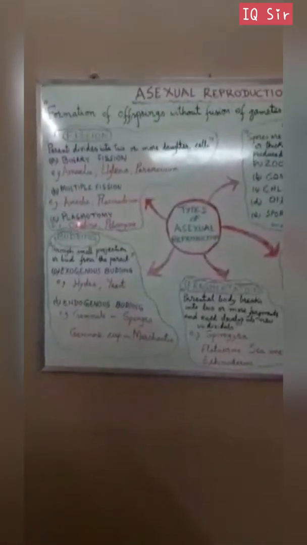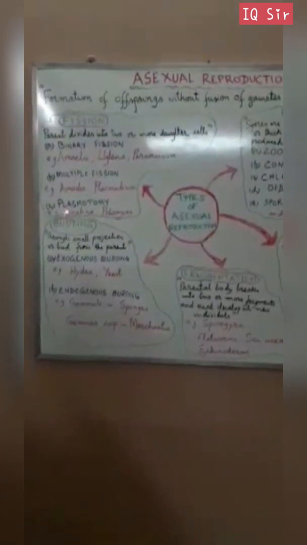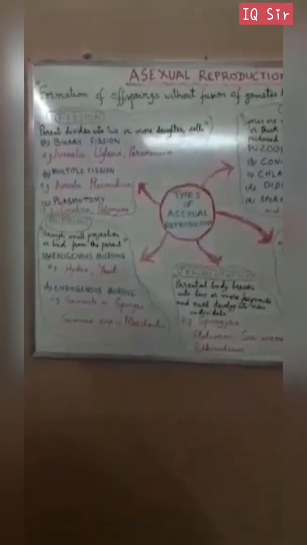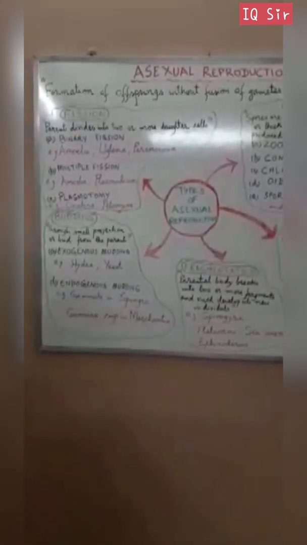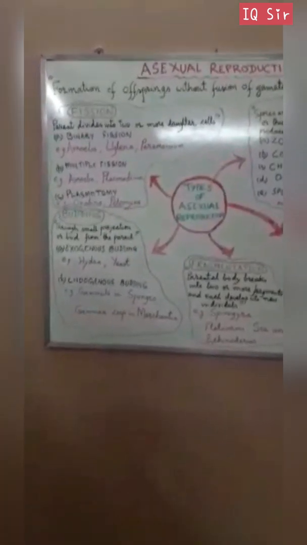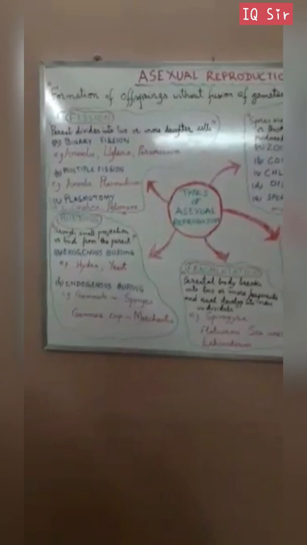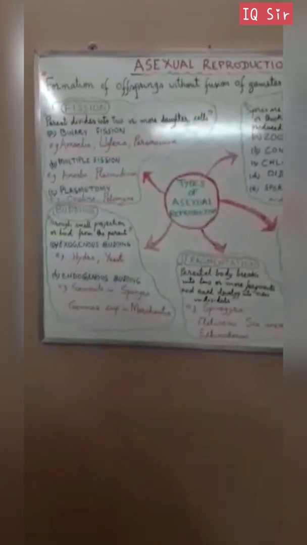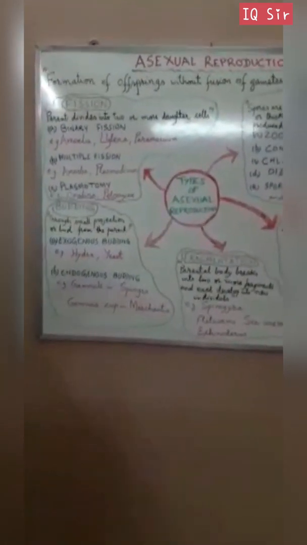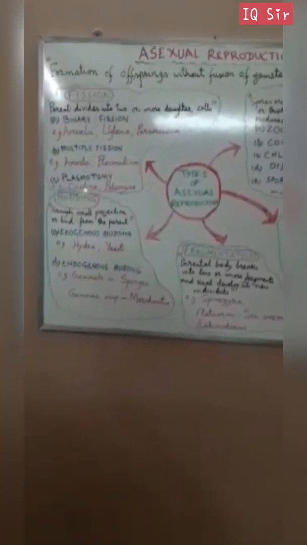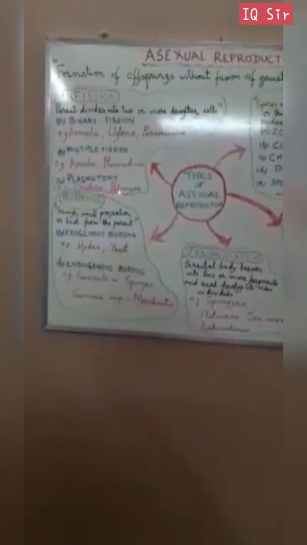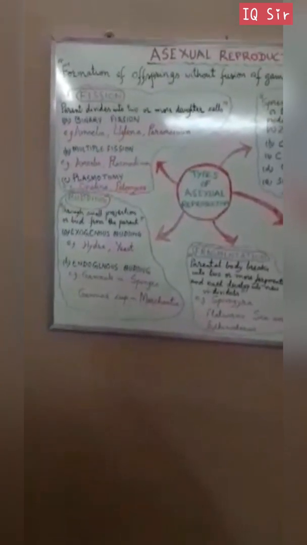Another type is plasmotomy. There, the multinucleate protoplasm forms a spore, a body which can reproduce. The examples are Opalina and Pelomyxa.